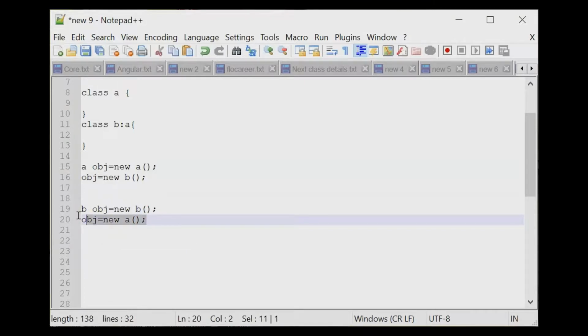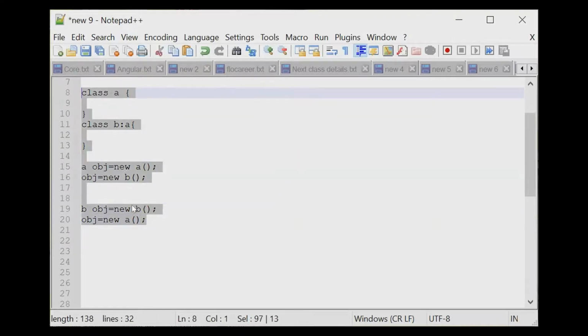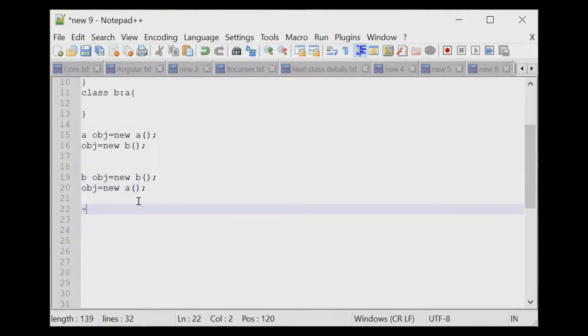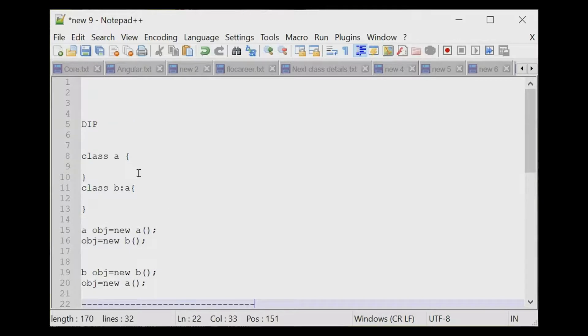Not possible. Why? Because of the parent-child relationship. A child cannot be the father of his father. A father can be replaced by the child, but the child cannot be replaced by the father. So I need to make this possible. That's why Liskov came into the picture.